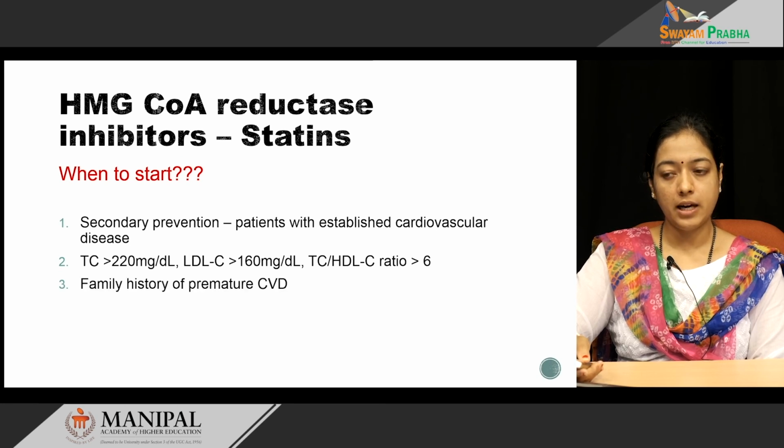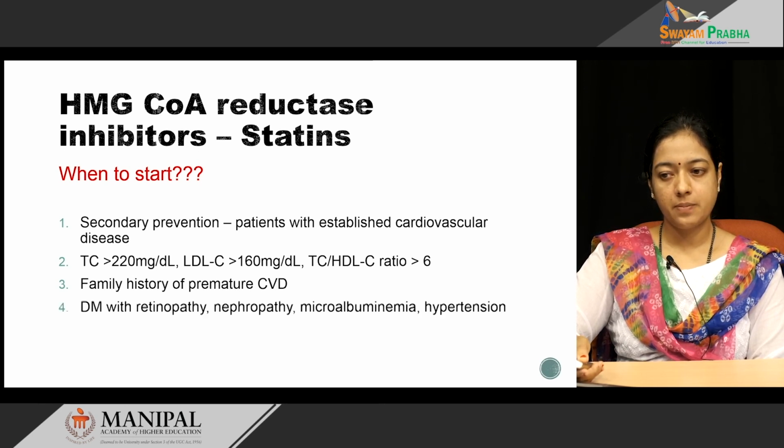It can also be started in people who have a family history of premature coronary vascular disease. Finally, in patients with diabetes mellitus along with complications like retinopathy, nephropathy, microalbuminuria and hypertension.